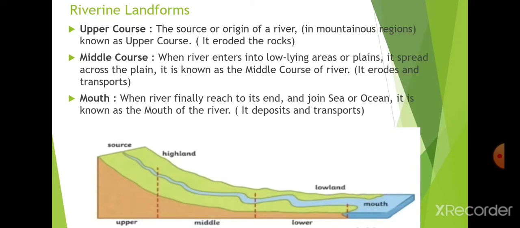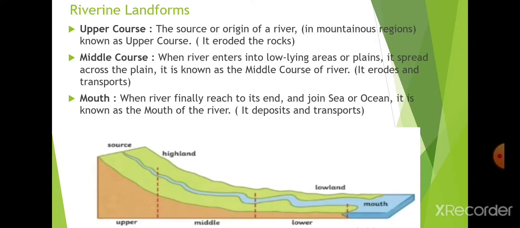When the glaciers melt, the river starts from there, comes to the plain areas, and goes to meet the ocean. So all these things we have to read in this particular topic.